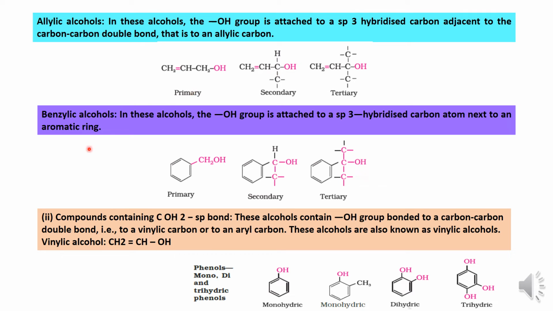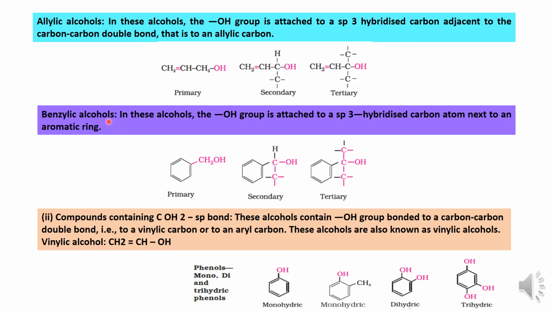And the last type is benzylic alcohol. Benzylic means this benzene ring. I told you, C6 and more than C6, they are called aromatic. So if you have this, you count the structure, C1, 2, 3, 4, 5, 6. So this is a benzene ring. To that, an alcohol group is attached with a carbon. So those types are called benzylic alcohols.